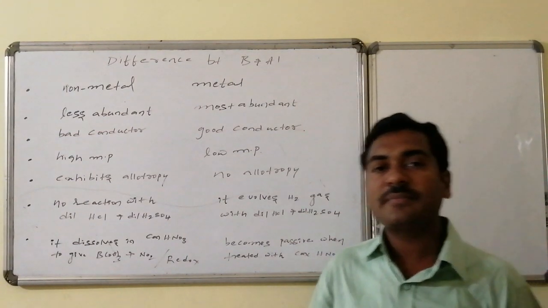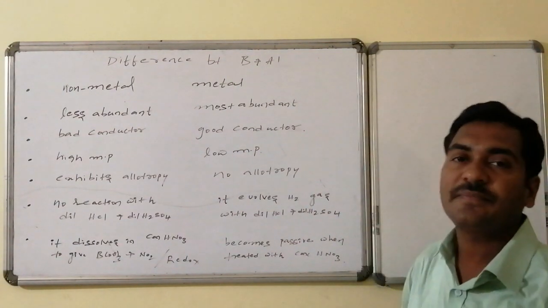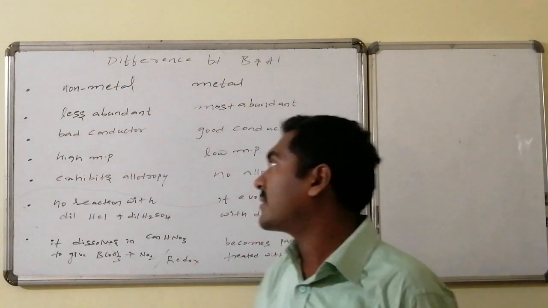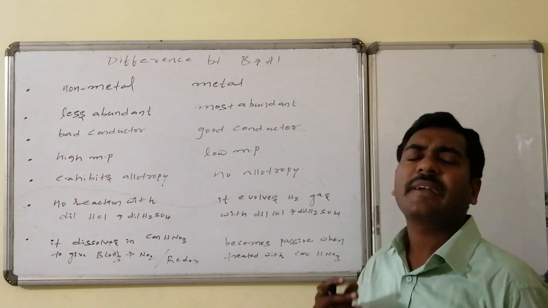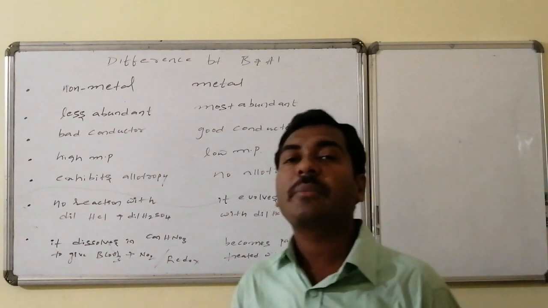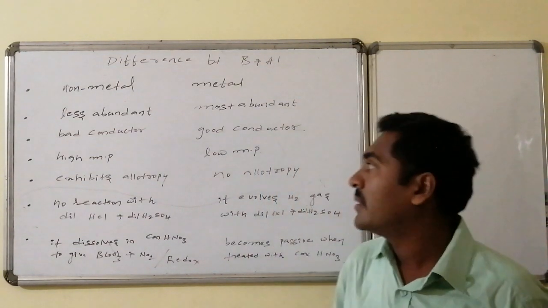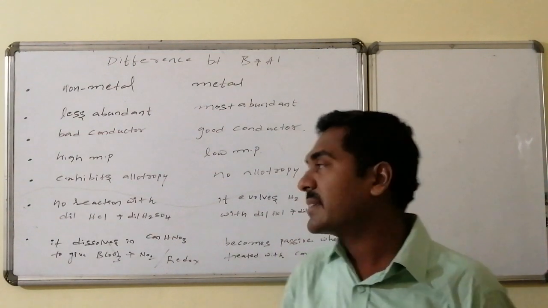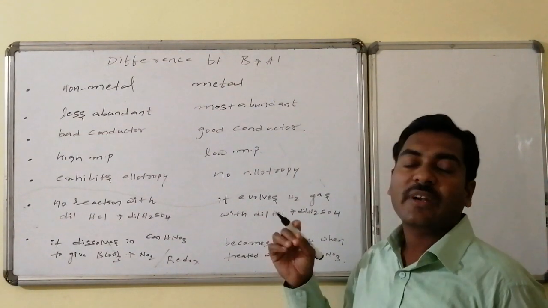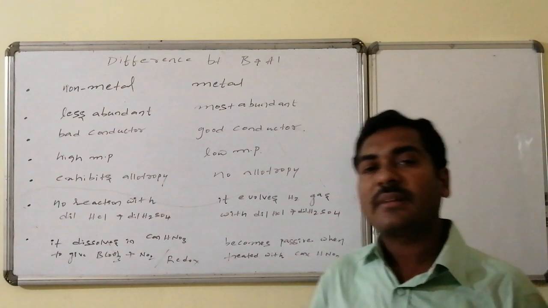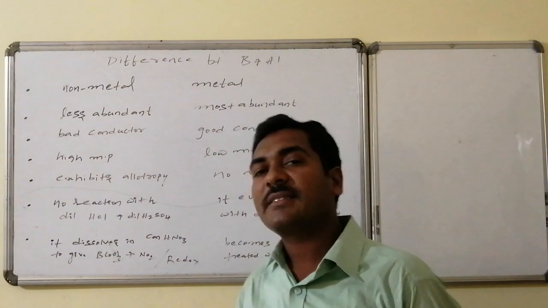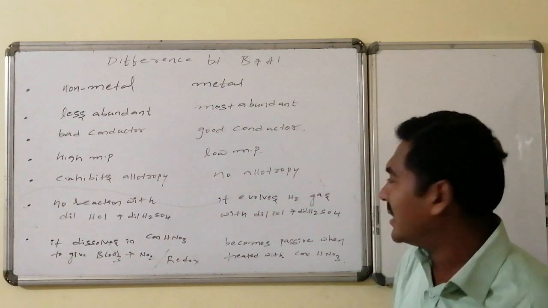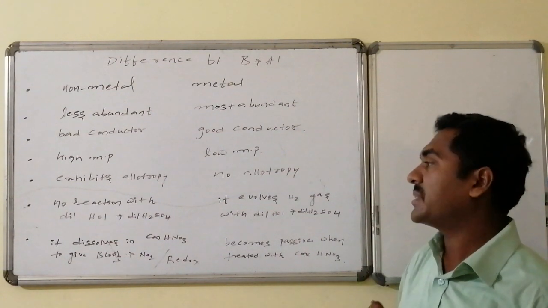Boron is a non-metal, whereas aluminium is a metal. Boron is less abundant in the earth crust or in nature, whereas aluminium is the most abundant metal and it is the third most abundant element in the earth crust. Boron is a bad conductor of electricity, whereas aluminium is the best conductor of electricity. And boron has a higher melting point, whereas aluminium does not maintain that high a melting point. Boron exhibits allotropy, aluminium does not have any kind of allotropy.